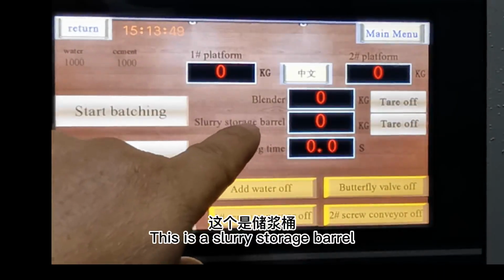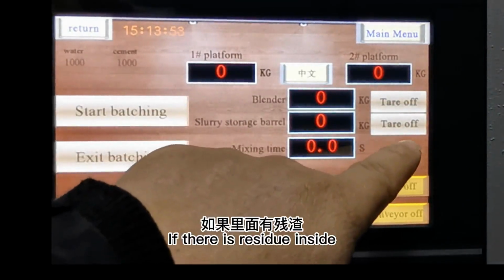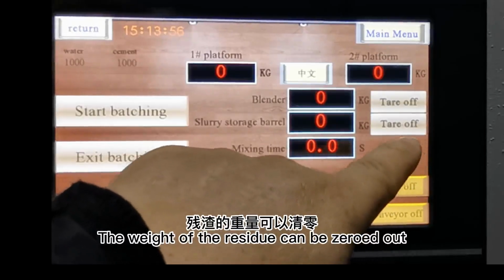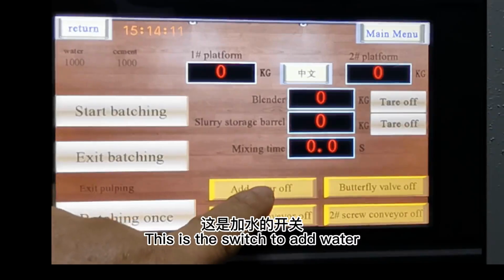This is a slurry storage barrel. It can also be cleared. If there is residue inside, the weight of the residue can be zeroed out. After zeroing, how much material is added is how much weight is shown. This is the switch to add water.